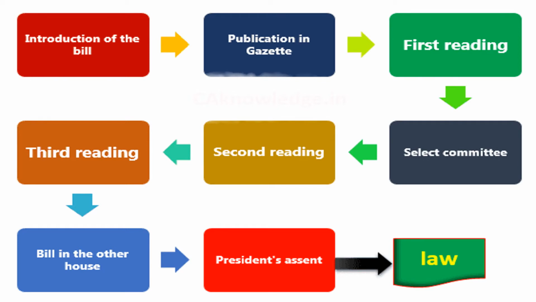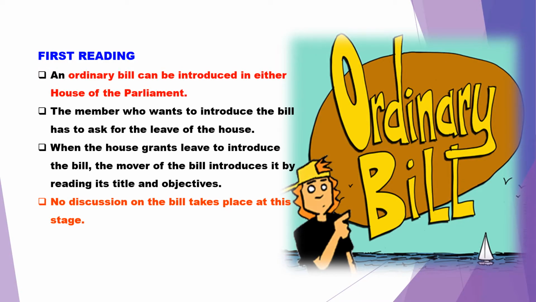The first reading is the stage where a bill is introduced in either house of the Parliament, either in Lok Sabha or in Rajya Sabha. An ordinary bill can be introduced in either. Before introduction of the bill, the member who wants to introduce it has to ask leave of the house from the Speaker of Lok Sabha or the Chairman of Rajya Sabha. When the house grants leave, the mover of the bill introduces it by reading its title and objectives. In the first reading, it is only an introduction of the bill and no discussion takes place at this stage.